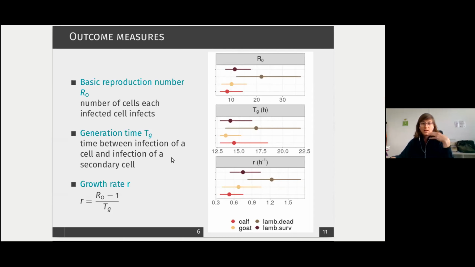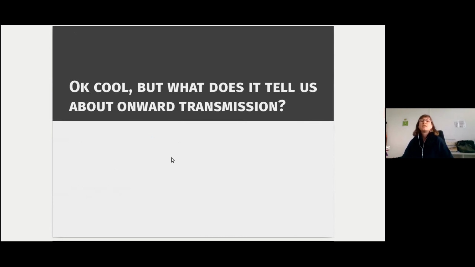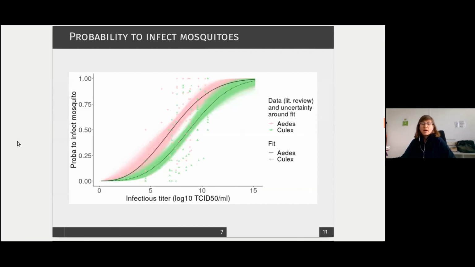So once we characterize well these differences in viral dynamics, we want to go one step further and know how this influences onward transmission. So we need to involve the vector component in our study. We did this by performing a literature review to gather all the experimental data that would allow us to characterize the dose response curve between the infectious titer of the host and the probability to infect a mosquito that would come and bite this host.